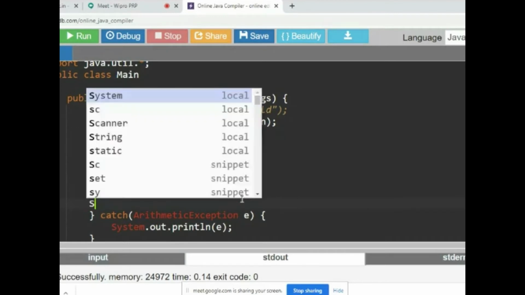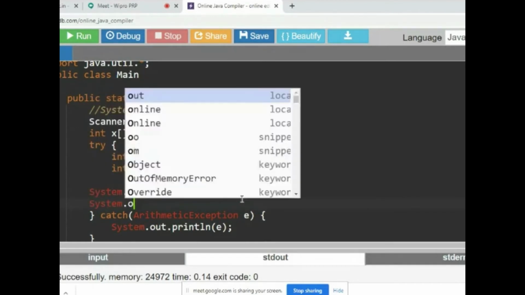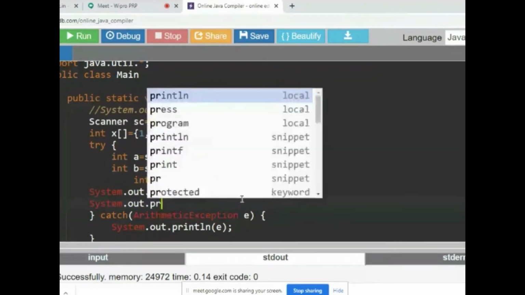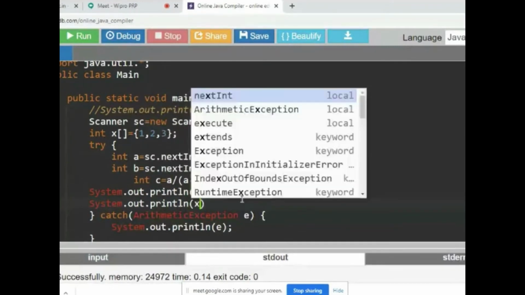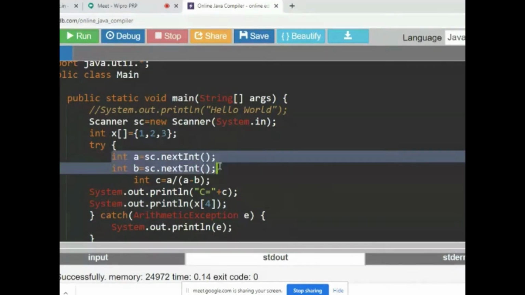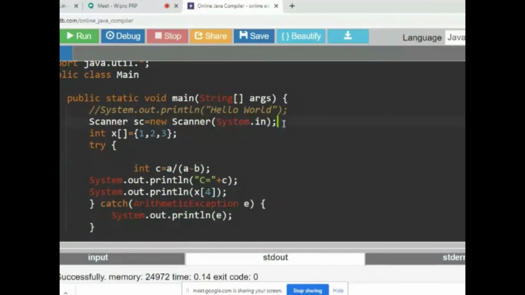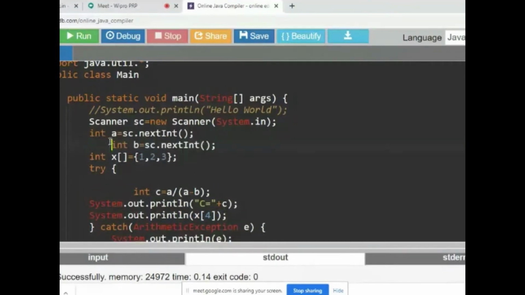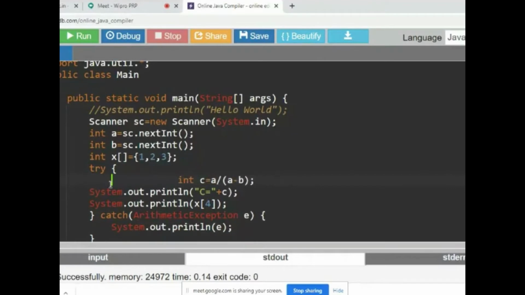So now what I do is System.out.println(x[4]). I'm trying to access the fourth element. For our convenience, all these things I'll put outside. You put inside also, no issues. Only those statements which are generating an exception I'm putting inside of the try block.